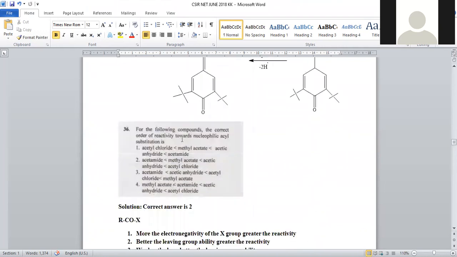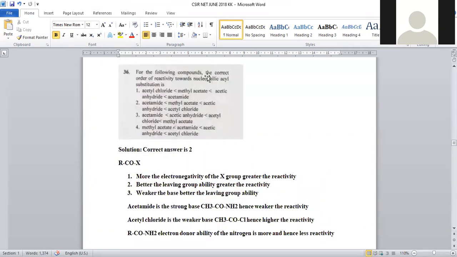Let us move on to question number 36. The following compounds, correct order of reactivity towards nucleophilic acyl substitution. So nucleophilic acyl substitution mainly depends upon 3 factors. One is electronegativity of the adjacent group. In the carbonyl, all these are a kind of acid derivatives. Acid chloride is a derivative of acid. Ester is a derivative of acid. Anhydride is a derivative of acid. Amide is also a derivative of acid.